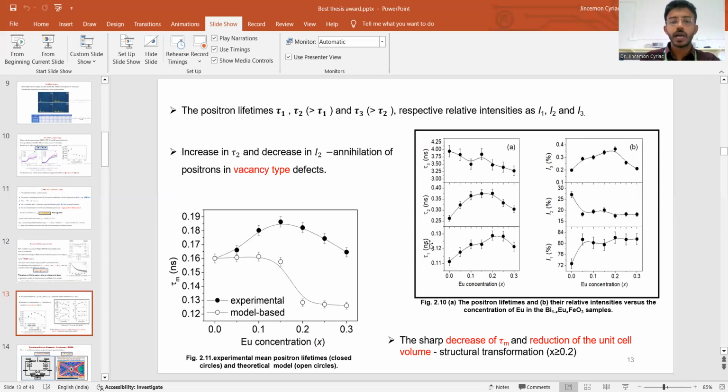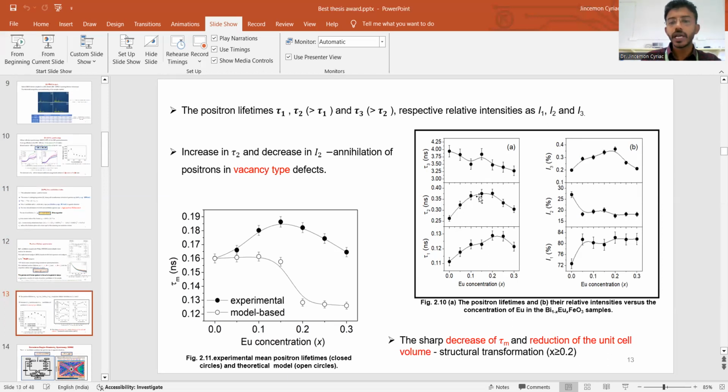So we can classify the time into tau1, tau2, and tau3. Tau1 is the lifetime in the bulk region. Tau2 is the lifetime in the defect region. Tau3 is the lifetime in the formation of positronium ion. Here we can discuss the variation of tau2.